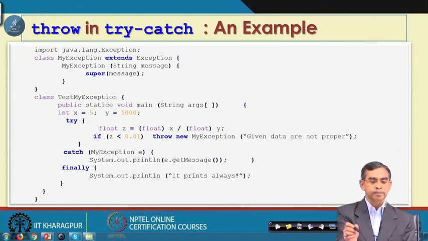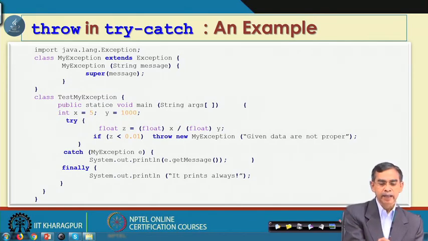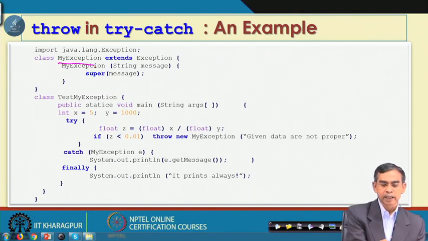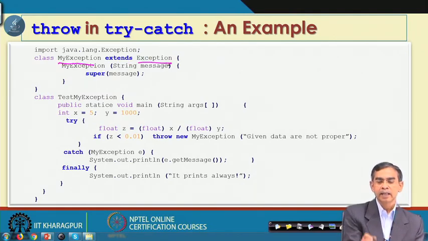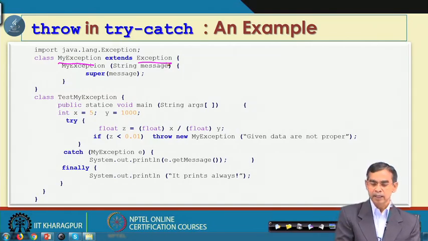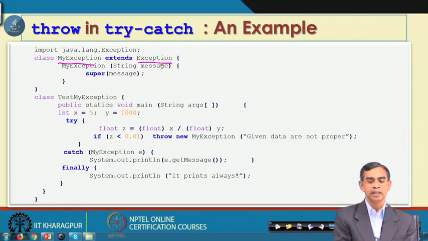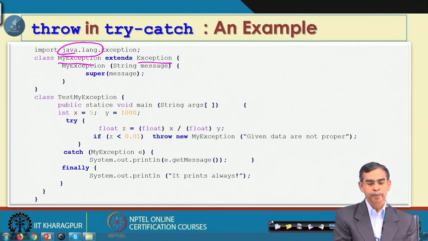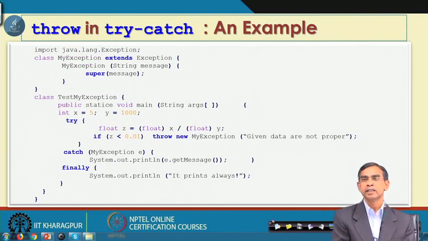Now, here we have created one exception, the name of the exception is MyException, and this is inherited from a super class, Exception. So, it is a derived class of the super class Exception. As you know, the Exception class is already defined in the java.lang package. So, this is the concept that we have to create an exception class.